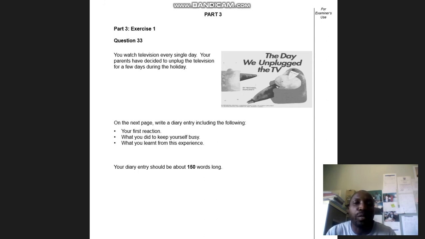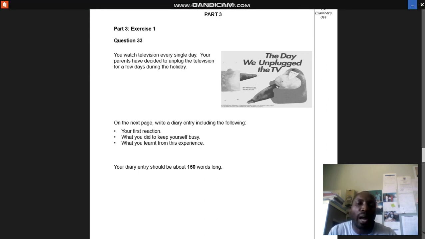You need to ensure that you get good marks by making sure that you use connectives properly. You can make use of idioms if you are using them properly, so that your piece of work can score you good marks. So in short, that's how you need to write your diary.